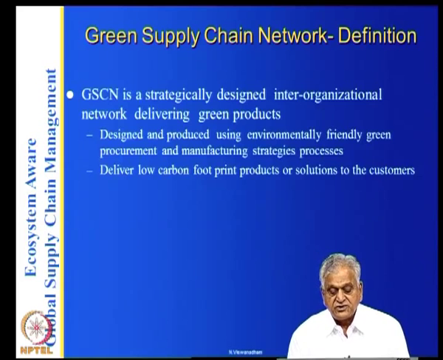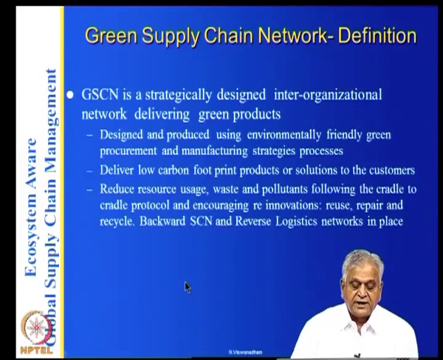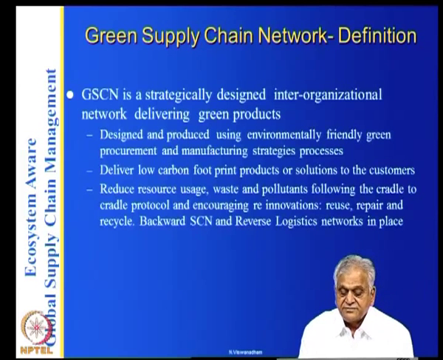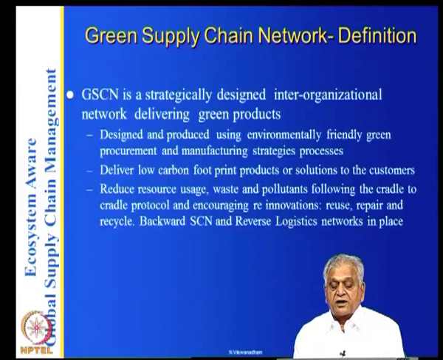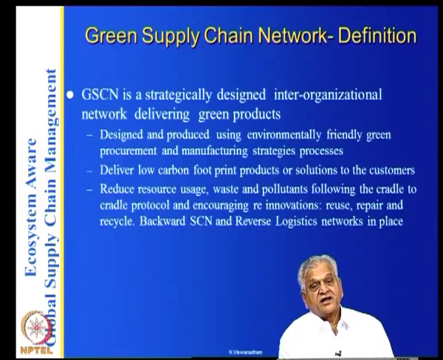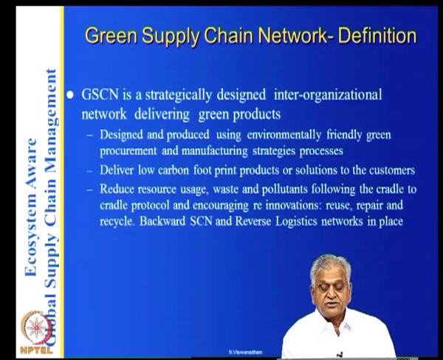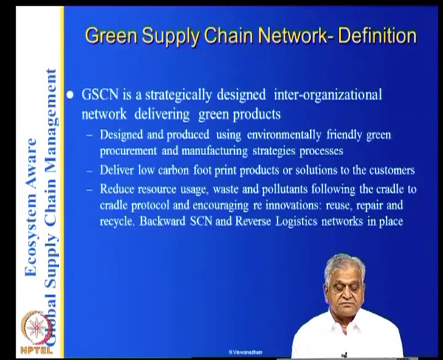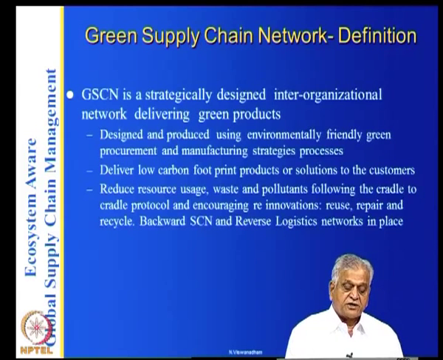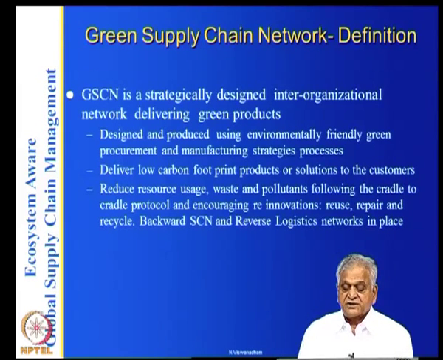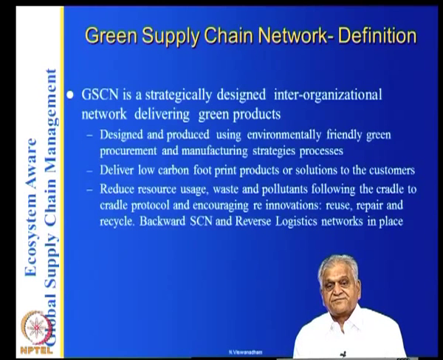So, in other words, you produce this and deliver it to your customers and reduce resource usage and pollutants following the cradle protocol and encouraging re-innovations. What are the re-innovations? Reuse, repair, recycle. And there are the forward SCN, the supply chain network, and the backward SCN, with reverse logistics, all in place.